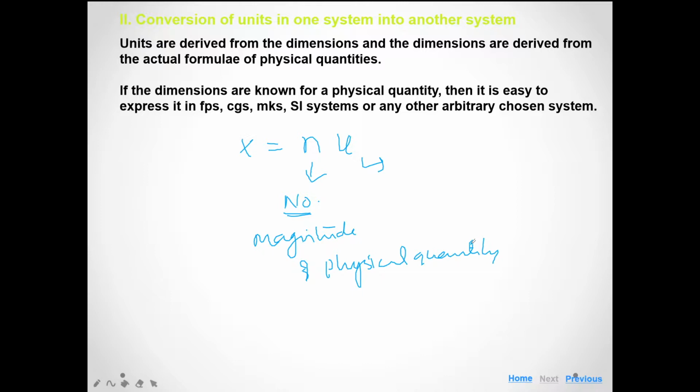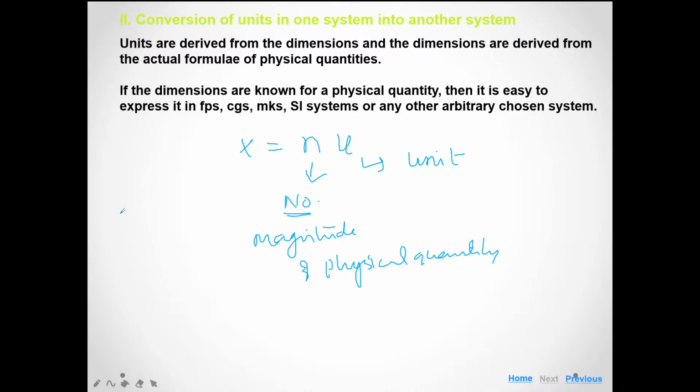So when the unit of the physical quantity is changed, the magnitude also changes. Like if the length of a wire or rod is equal to 10 meter, then 10 is the number, or magnitude, and m is the unit.